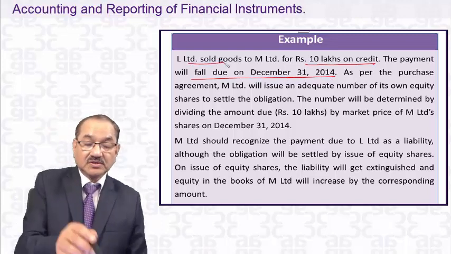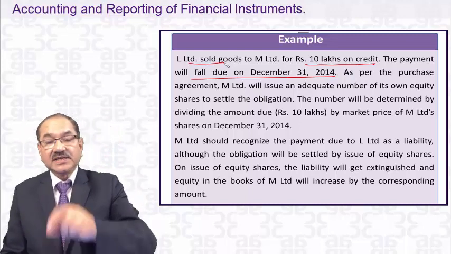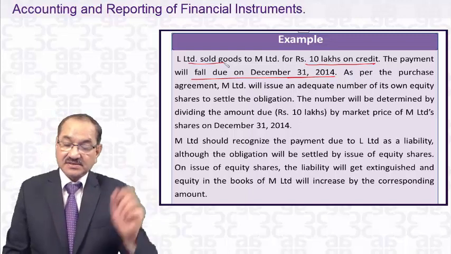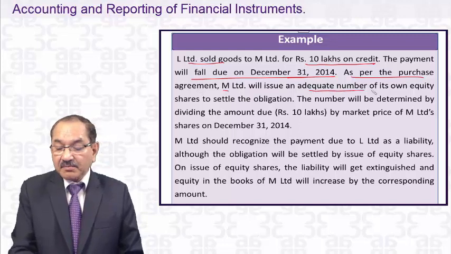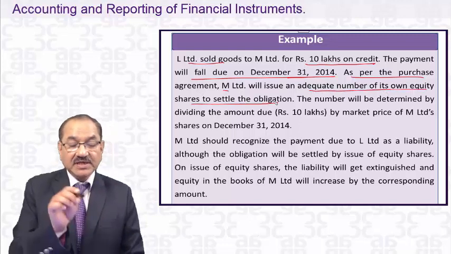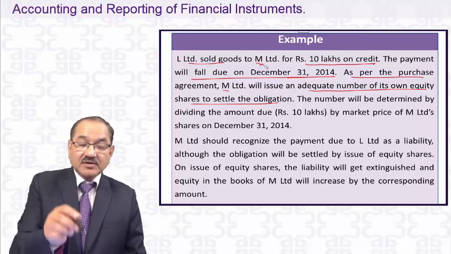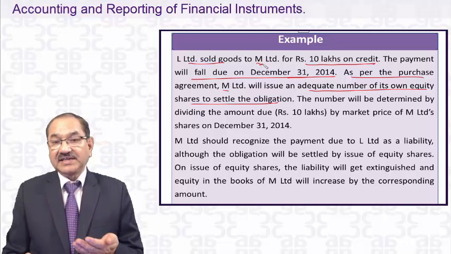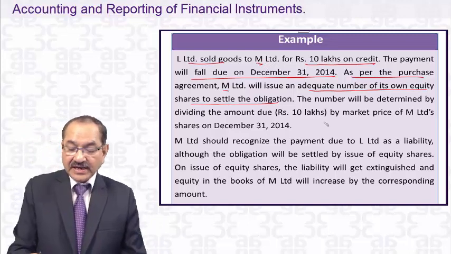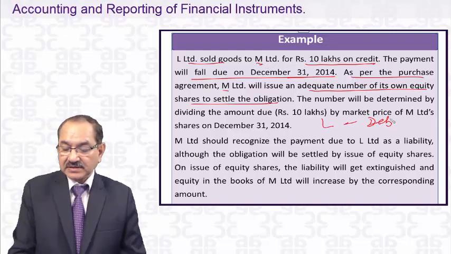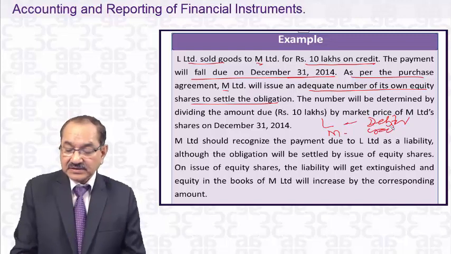L Limited sold goods, which means if it has sold goods to M Limited, for L Limited it becomes a debtor, and for M Limited it becomes a creditor. As per the purchase agreement, M Limited will issue an adequate number of its own equity shares to settle the obligation. M Limited will show it as a creditor of 10 lakhs rupees. When L Limited sold goods to M Limited, for L Limited it is a debtor. For M Limited, in the general sense, it's a creditor.